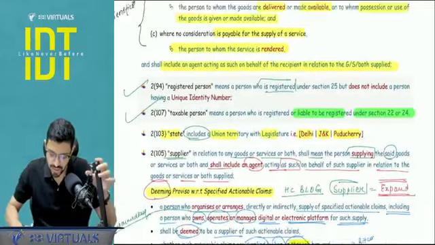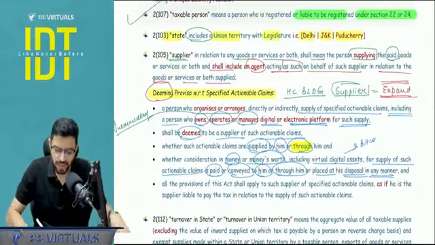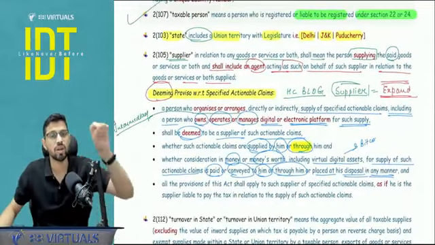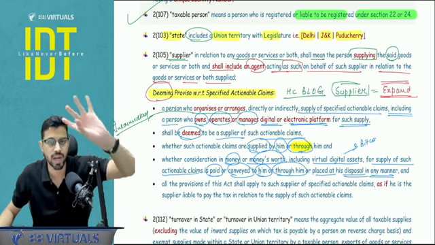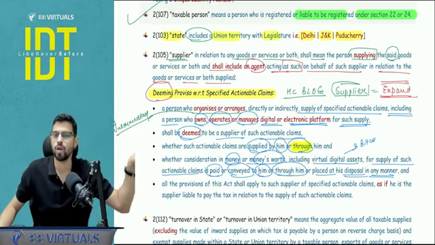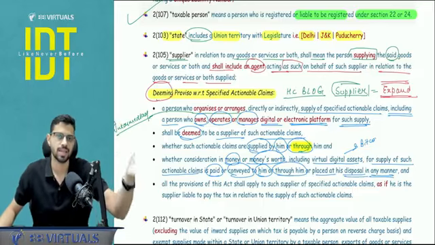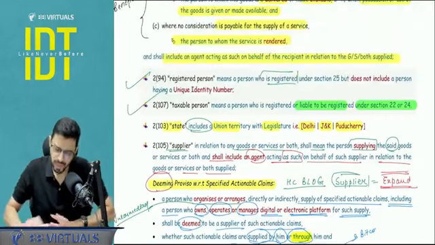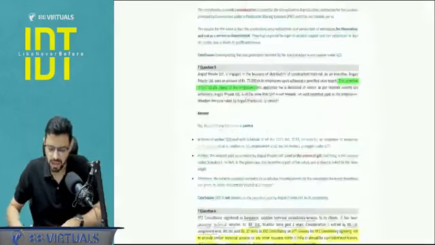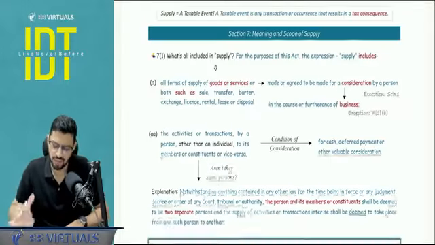So these were certain specific definitions that you need to know. State will include a UT with its own legislature, meaning Delhi, Puducherry and Jammu Kashmir. So these particular union territories will be considered as state. If there is an intrastate supply, then it will be CGST and SGST. This is what you require for the time being. Otherwise, the definitions we will cover as and when required.